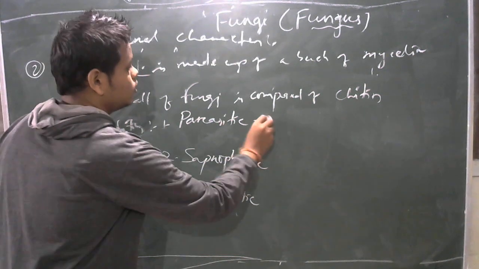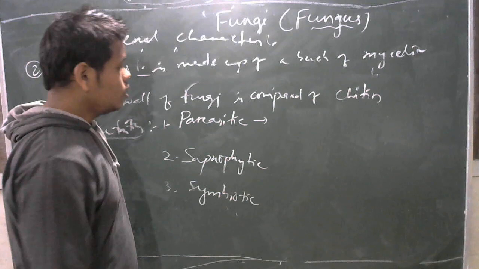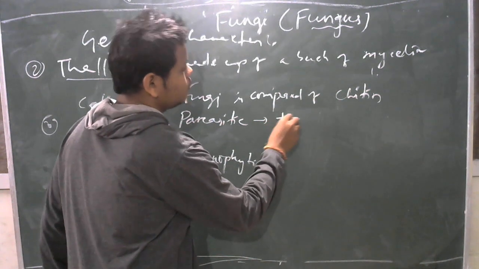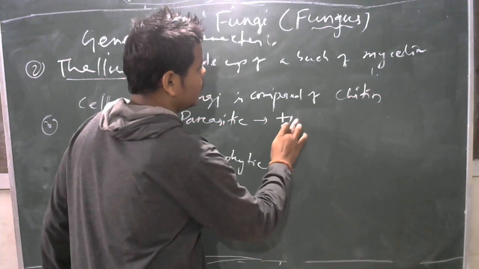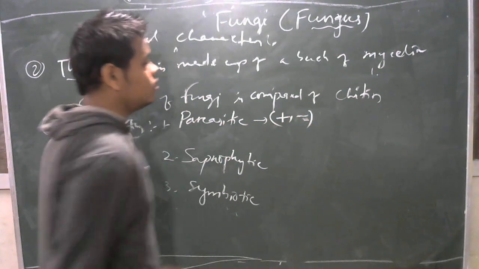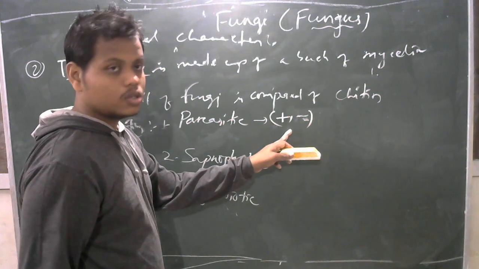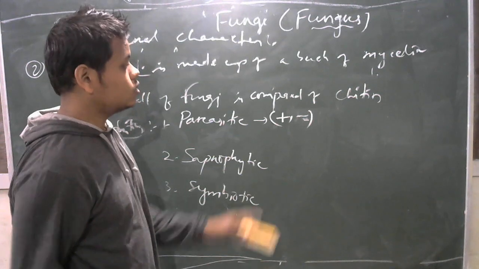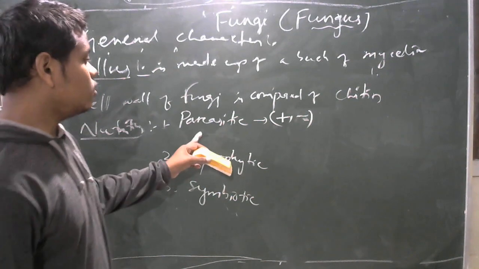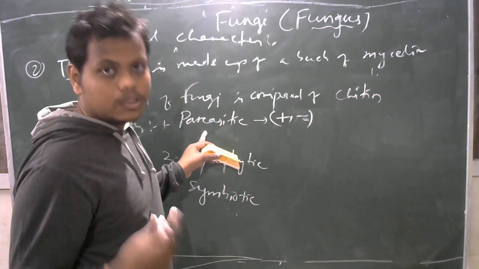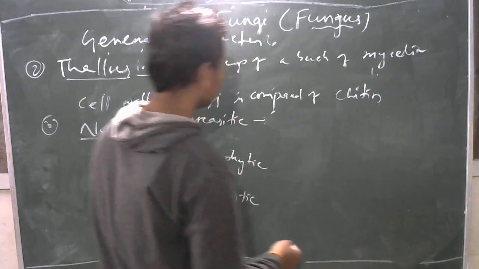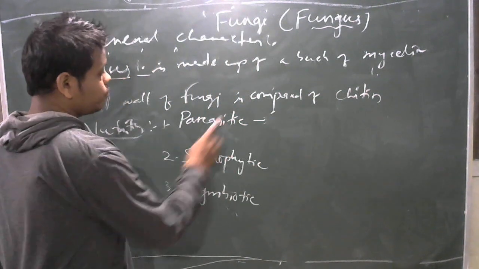What is parasitic? Do you know what a parasitic association is? Parasitic association means when two organisms are present in an association and one is benefited and the other one is harmed, then that type of association is called parasitic association, and the one which is benefited is called the parasite. Like that, some fungi act as parasites and depend upon other organisms for their nutrition, and those types of fungi are called parasitic fungi.